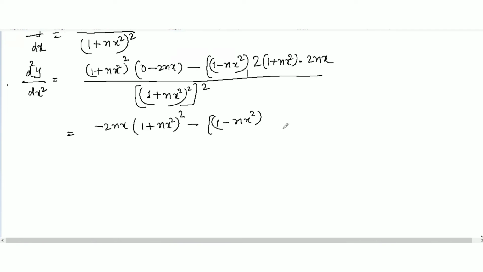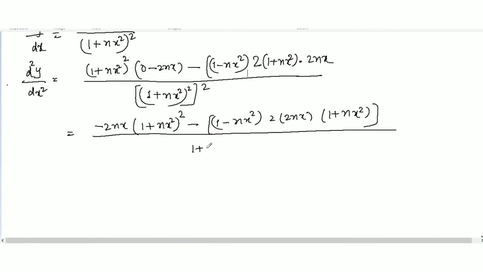So here we have 2nx, 2, and then I'm going to write it out 2nx here, and then 1 plus nx square. Okay, all over we have 1 plus nx square, and this one is, so I'm going to write it straight away. This is 4 all over, all whole to the power 4.